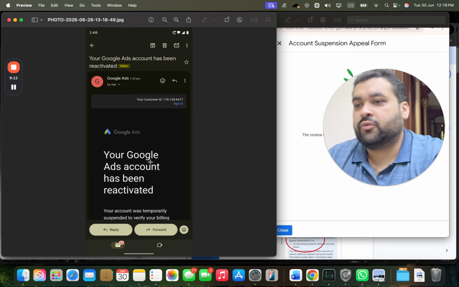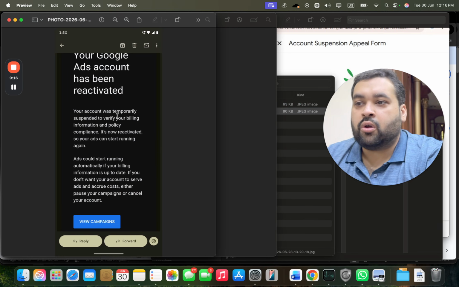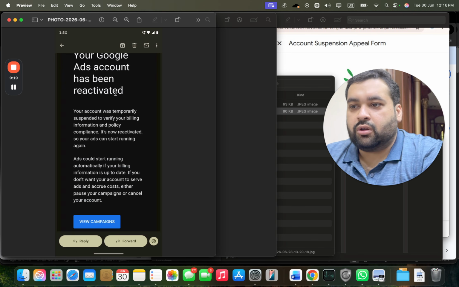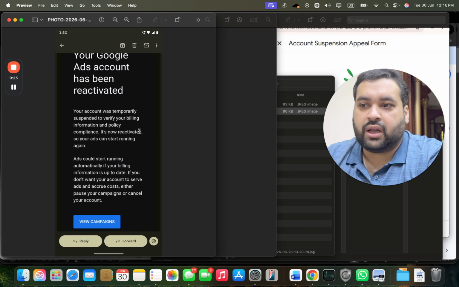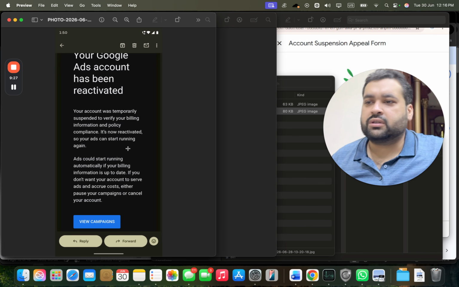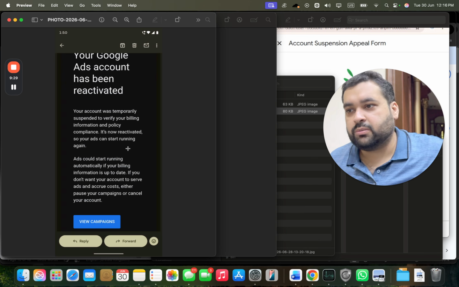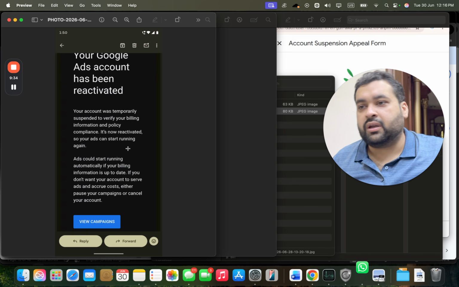This is an email which our client got, and over here it says that your Google Ads account has been reactivated. Your account was temporarily suspended to verify your billing information and policy compliance. It's now reactivated, so your ads can start running again. So be it your account suspended for any reason, this will be the same message when your Google Ads account has been reactivated.